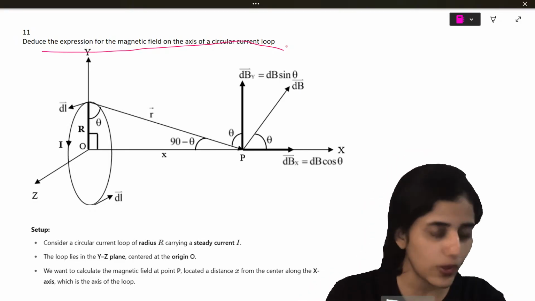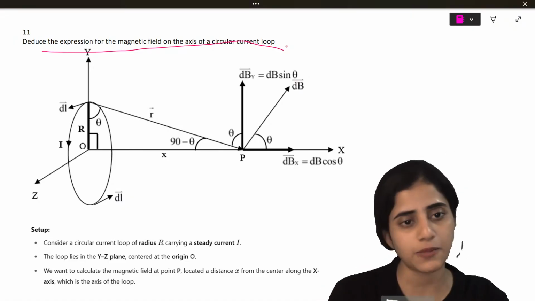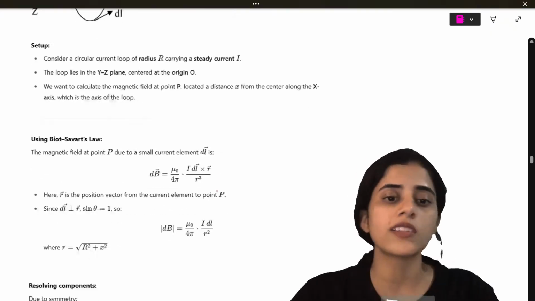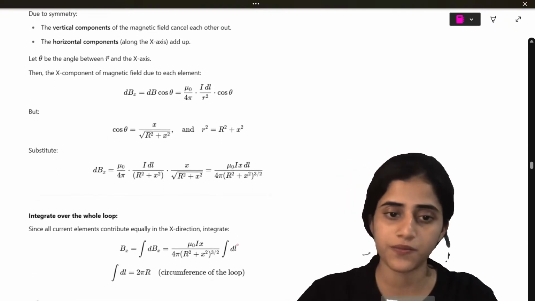So this question as well I have explained very clearly in my past package video. Okay. So here also I have put all the steps for those who want to refer it.